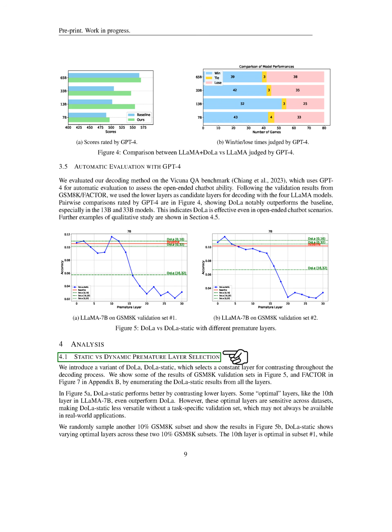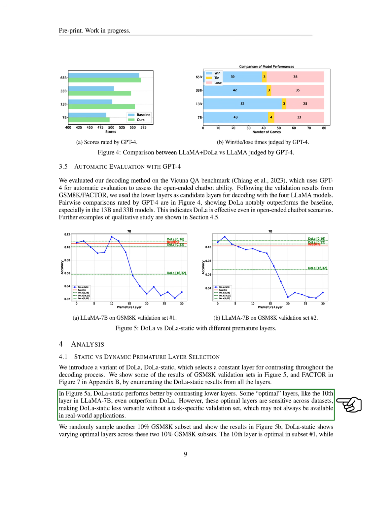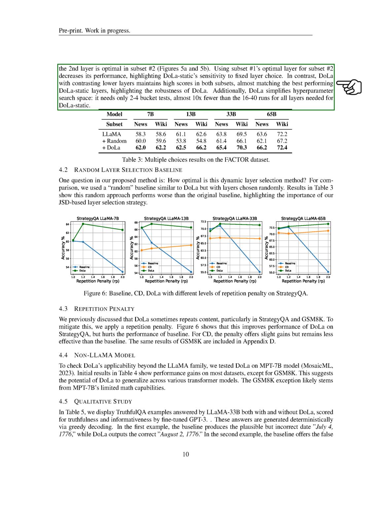Lastly, we compared static and dynamic premature layer selection. We introduced a variant of our method, DoLa static, which selects a constant layer for contrasting throughout the decoding process. While DoLa static performed better by contrasting lower layers, it was less versatile without a task-specific validation set. In contrast, our original method, DoLa, maintained high scores in both subsets, almost matching the best-performing DoLa static layers, highlighting its robustness. Furthermore, DoLa simplifies the hyperparameter search space, requiring only 2 to 4 bucket tests, almost 10 times fewer than the 16 to 40 runs needed for DoLa static.